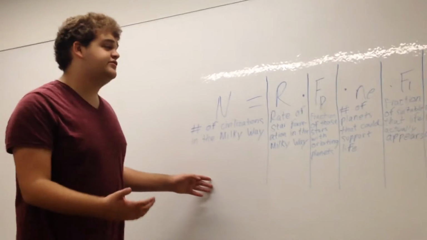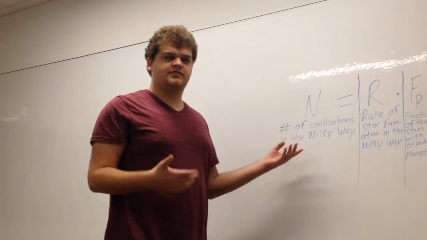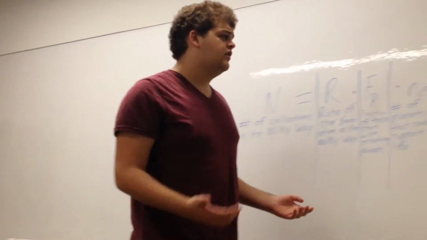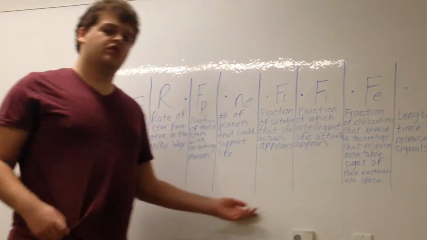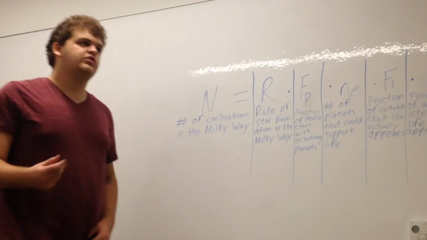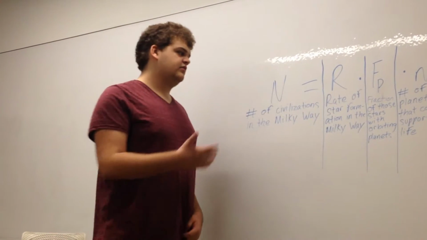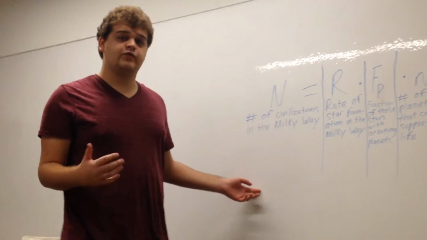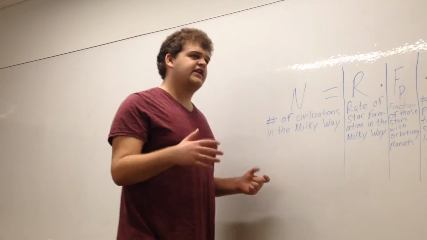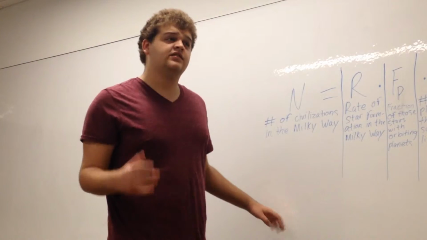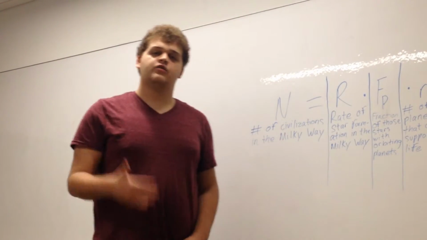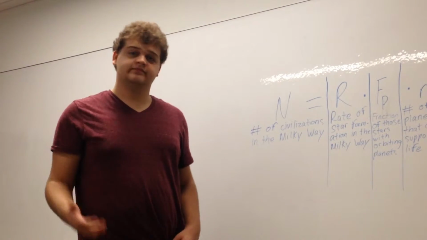Now this equation is used to basically answer the question, are we alone in the universe? And as you can see, most of the variables here are hypothetical, so we don't have a solid answer. Most of the answers received from this range from 4 to 40 million, so it's not very inaccurate. But it gives us a good idea of life in our galaxy and how rare or not rare it could possibly be.